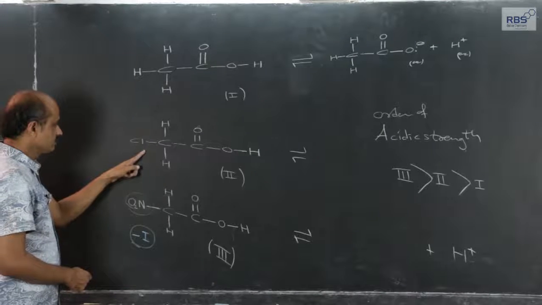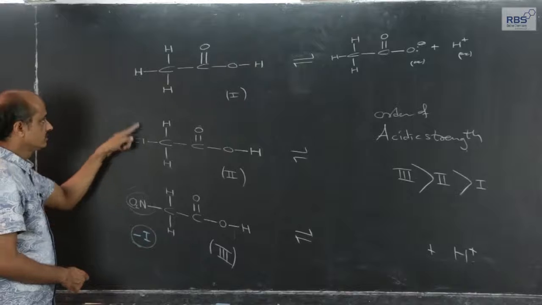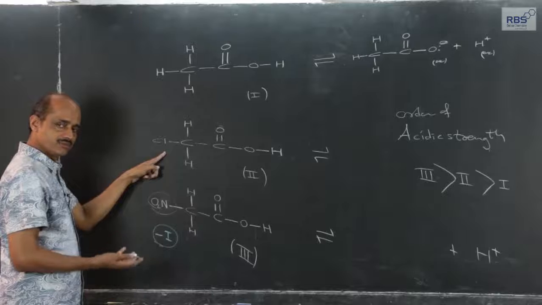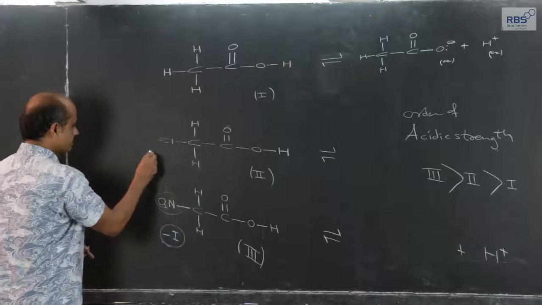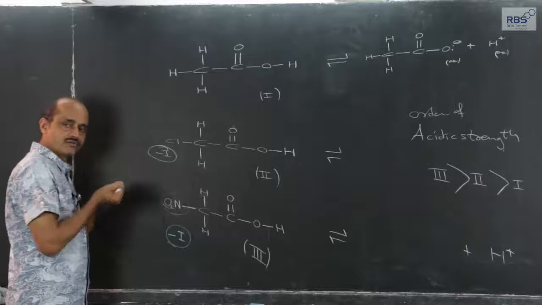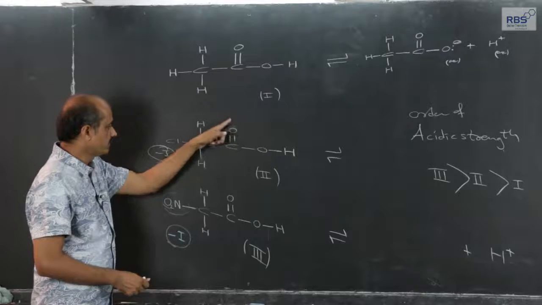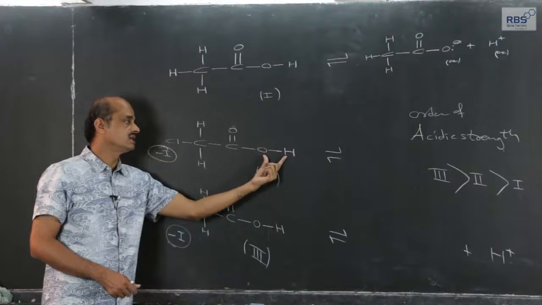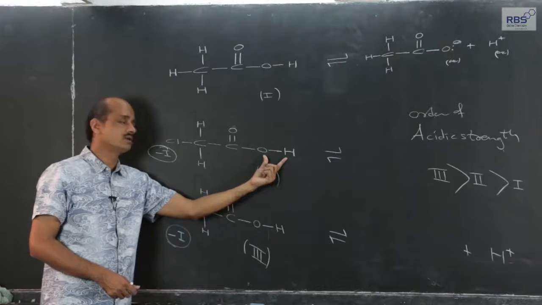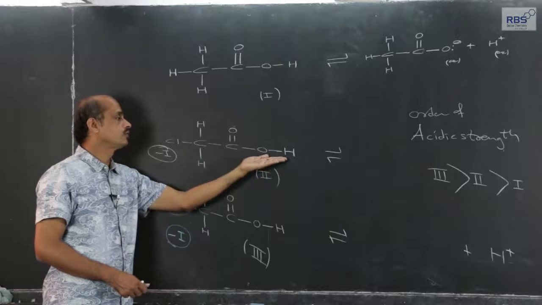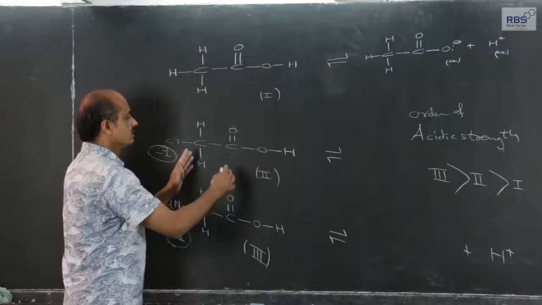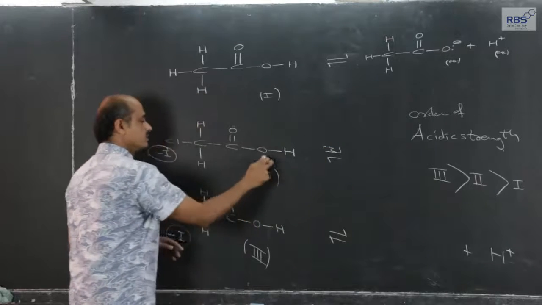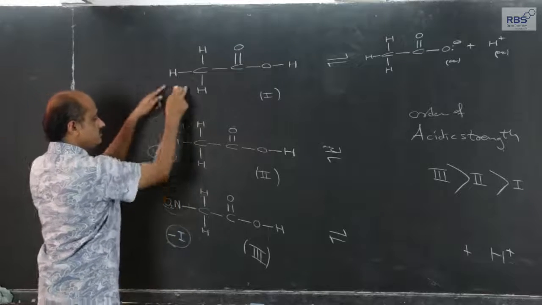If we compare chloroethanoic acid with this ethanoic acid, this one will be more acidic, the reason will be the same. Chlorine also has a minus I effect, an electron withdrawing effect. So the electron withdrawing capacity of the carbonyl group further increases, and that further increases the polarity of the OH bond. As the polarity of the OH bond further increases, when dissolved in water, the heterolysis capacity will be more than this one.